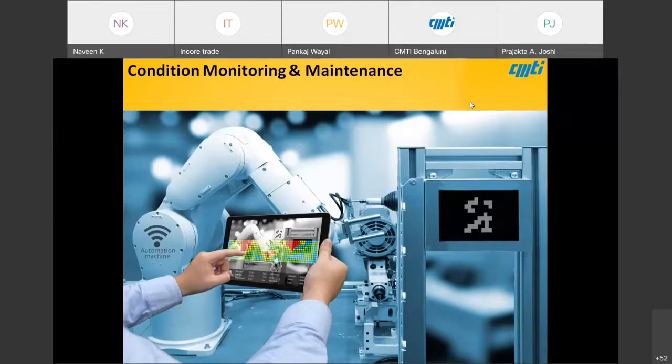When we talk about olden-days machine tools, 30 to 40 years back, the main aim was to make very rigid machines to get very good accuracies.